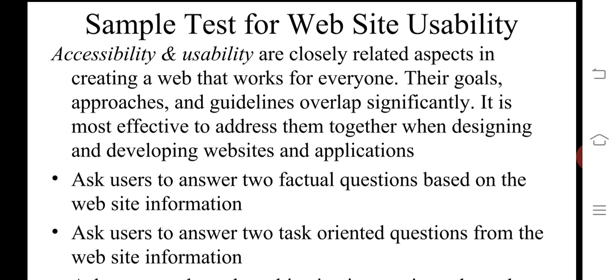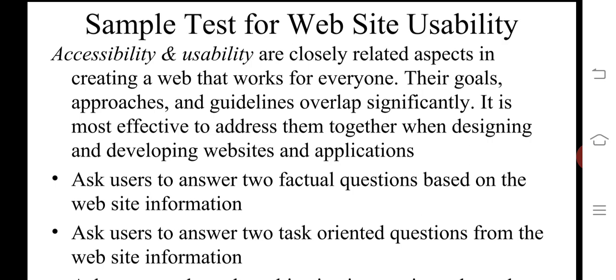Their goals, approach and guidelines overlap significantly. So it is most effective to address them together when designing and developing the website or application. If you are going to develop a website, it is effective to address accessibility and usability together, designing and developing your websites.